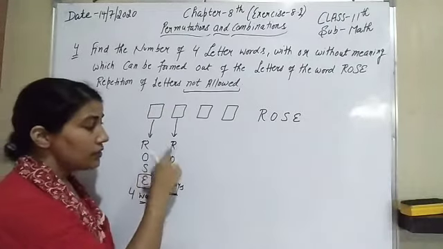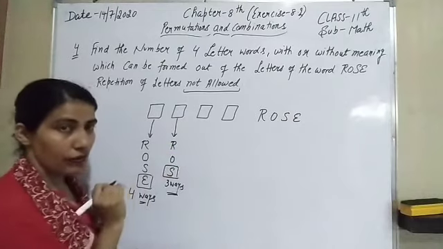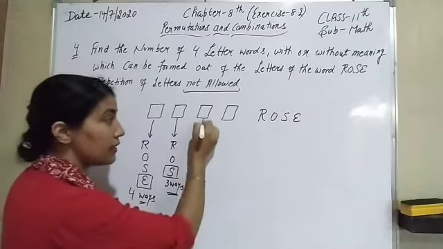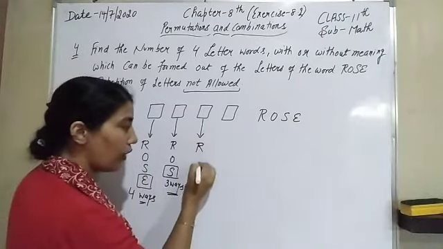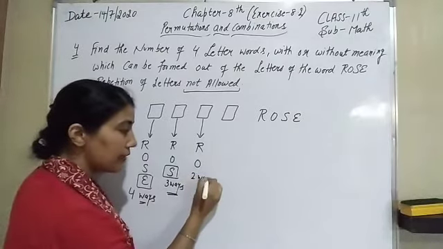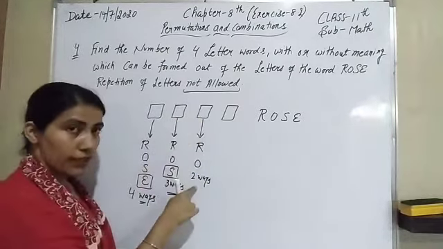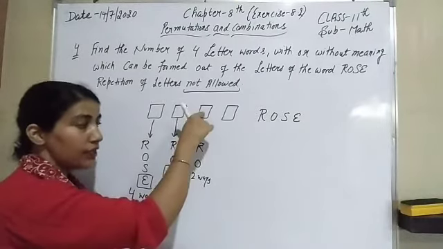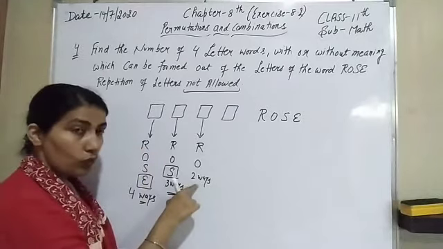Now out of these 3 choices, let us suppose we have used S. That means in the next letter we cannot use S. Either we can fill R or we can fill O. So there are only 2 ways of filling this third one, only 2 choices.